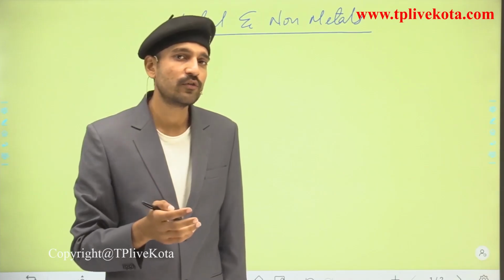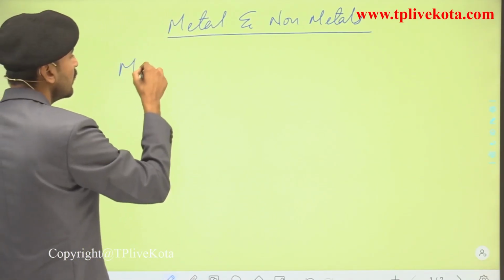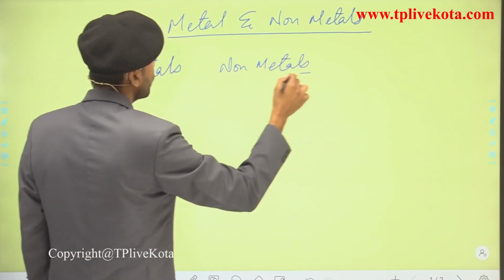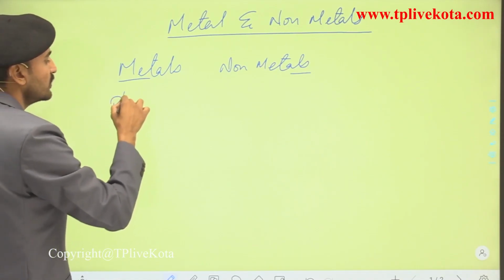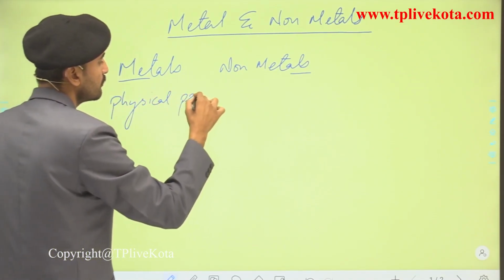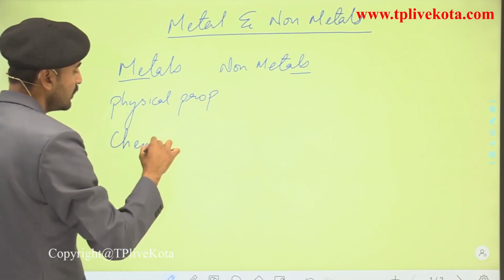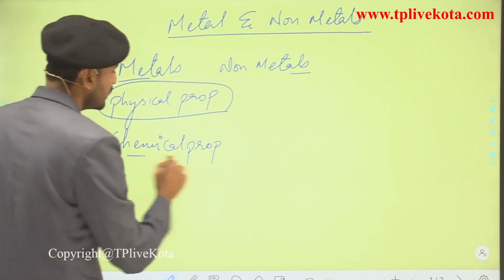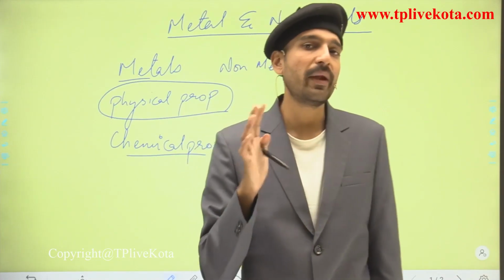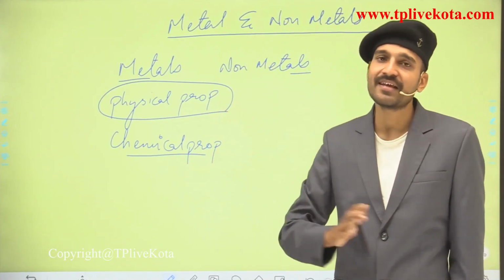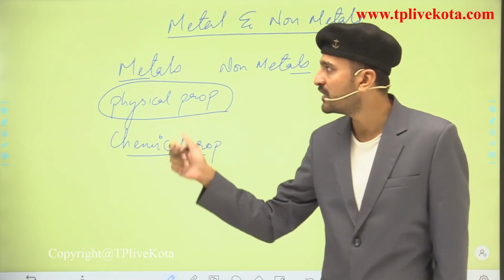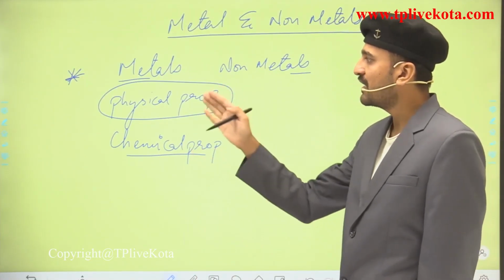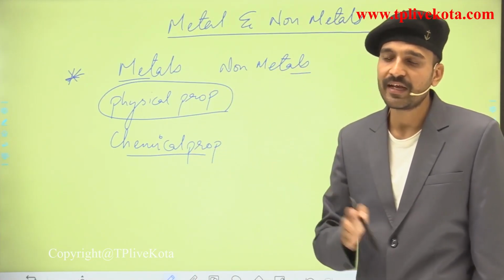Since the name of the chapter is metals and non-metals, it is very clear what we are going to see here: what are metals and what are non-metals. We have classified the metals and the non-metals depending upon their physical properties and their chemical properties. There may be many exceptions in the physical properties, but in the chemical properties there won't be any exception. So depending upon their chemical properties, we have classified the metals and the non-metals. That we are going to see in this chapter at the starting: the physical properties of metals and non-metals and the chemical properties of metals and non-metals.